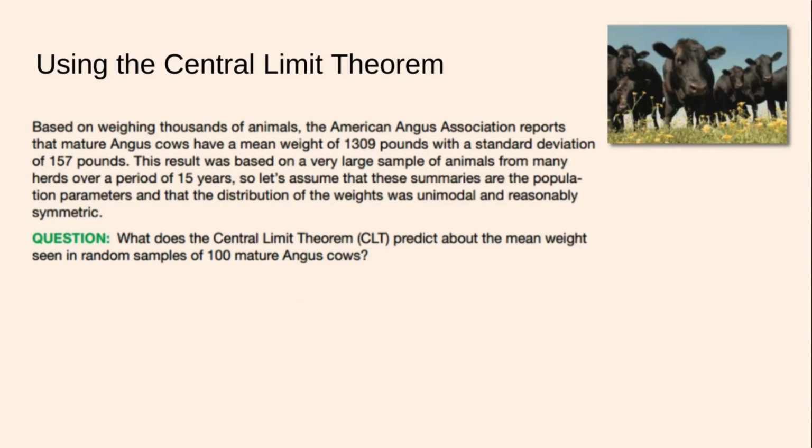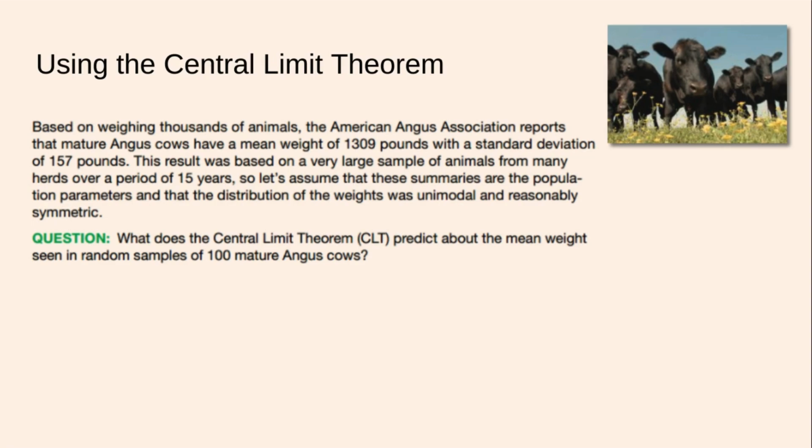So let's employ this old knowledge that we've had. Based on weighing thousands of animals, the American Angus Association, the AAA that you haven't heard of, reports that mature Angus cows have a mean weight of 1,309 pounds with a standard deviation of 157 pounds. This result was based on a very large sample of animals from many herds over a period of 15 years. So let's assume that these summaries are the population parameters and the distribution of the weights was unimodal and reasonably symmetric, as reasonable as we can expect for real-world data.